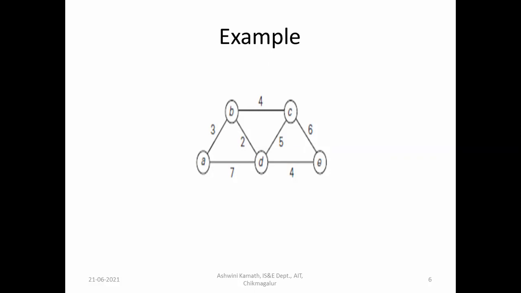In Prim's algorithm, every time it will select the shortest cost edge and add it to the tree, adjacent to the vertices already present in the tree. And here it will add the values from the source vertex to the particular vertex and find the shortest path. That is the only difference here.